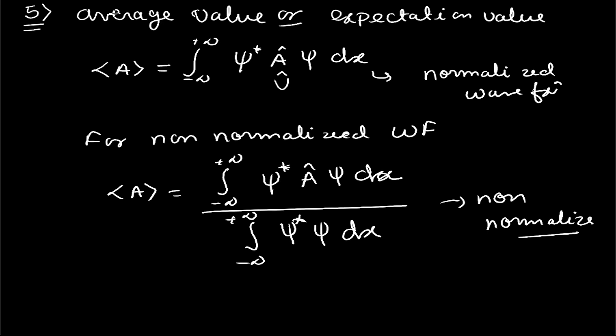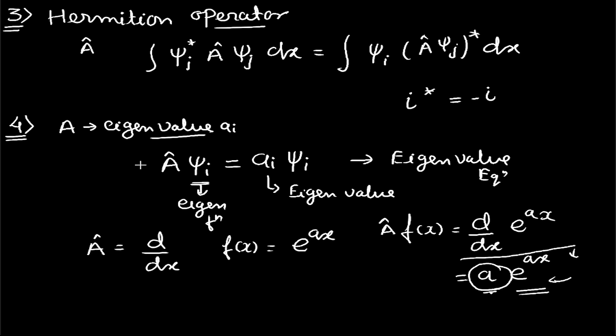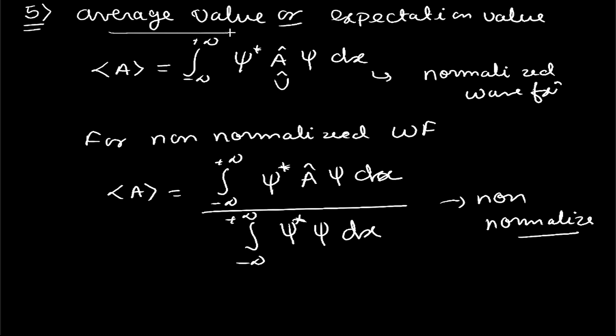The fifth postulate says that if the equation is not following the eigenvalue equation, then we take the average value or the expectation value, which is given by the integral from minus infinity to plus infinity of psi star A cap psi dx. This is for a normalized wave function, and for a non-normalized wave function we have to divide by the normalization factor.